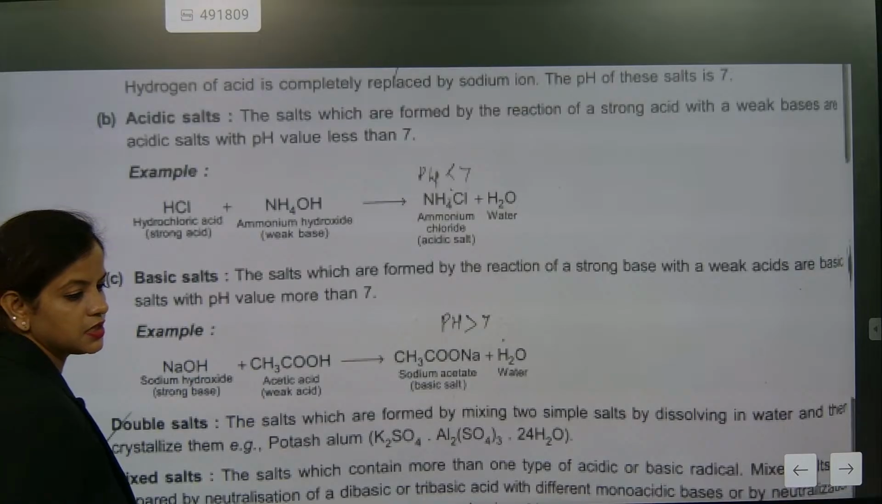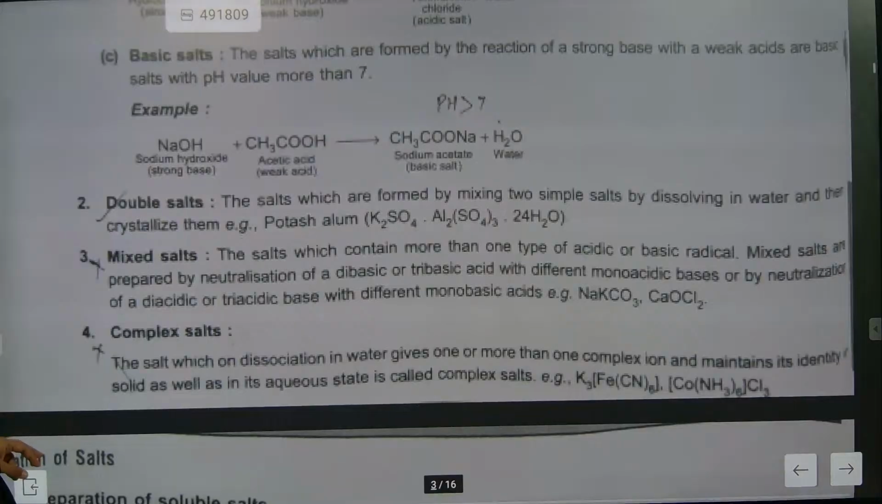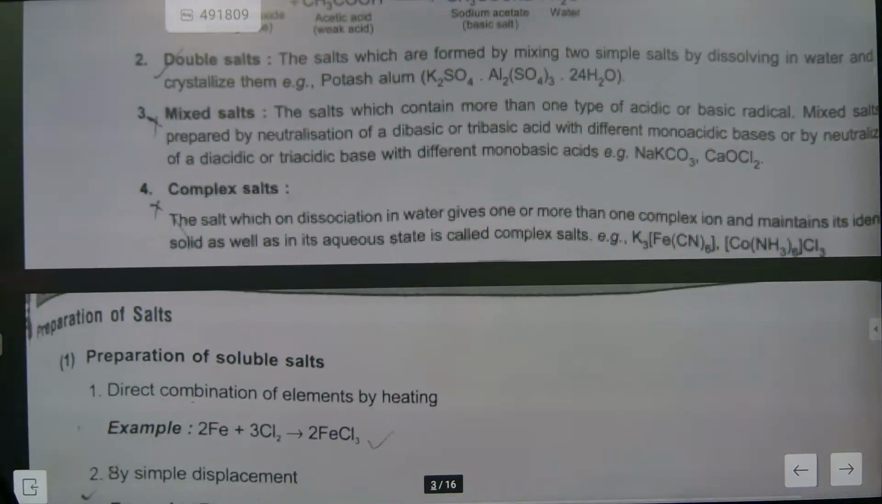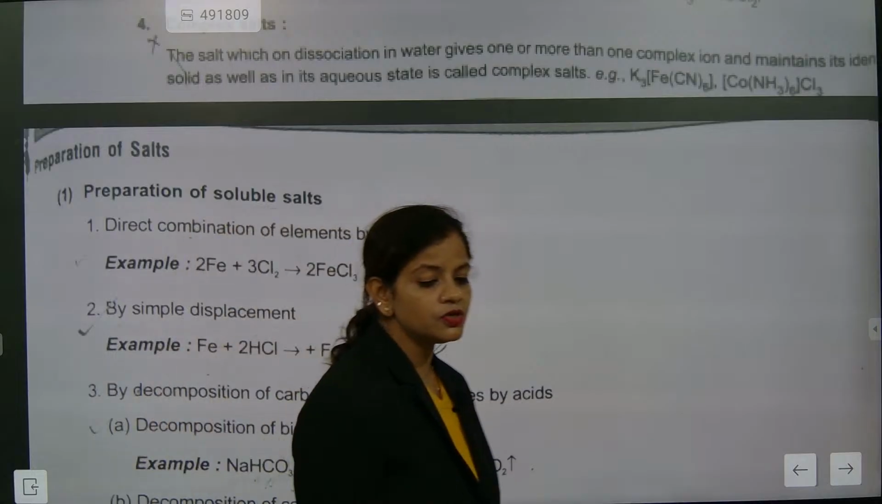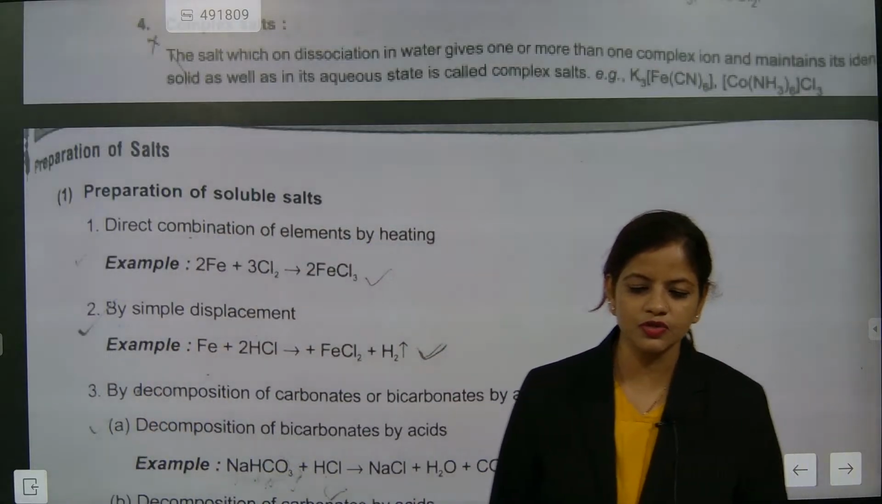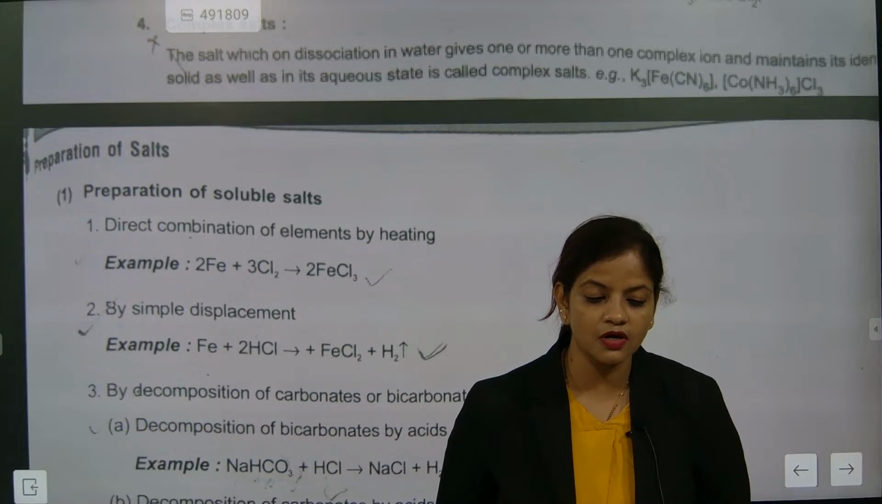Now next, preparation of salt. Basic salt, double salt, complex salt and mixed salt are not in your syllabus. So, how can we prepare salt? In preparation of salt, only one or two points are more than enough to remember. After that, it is not needed.